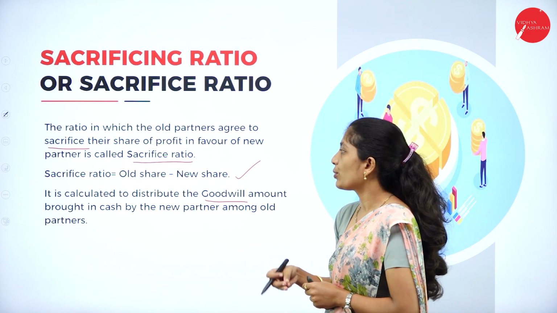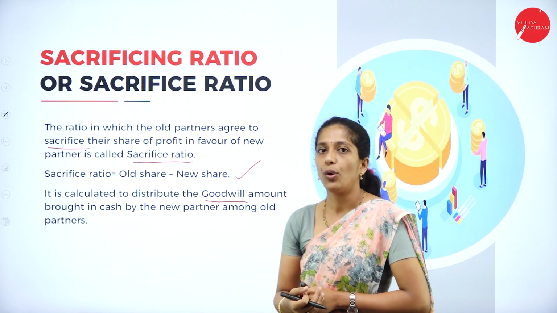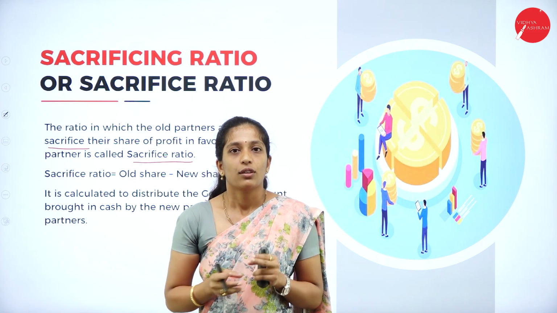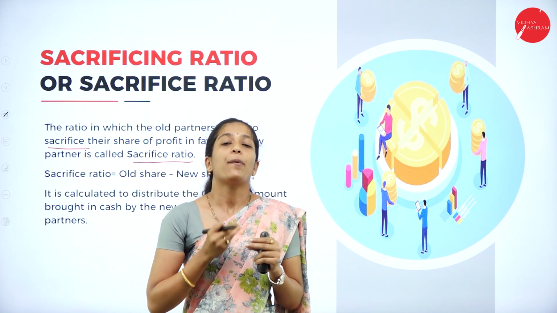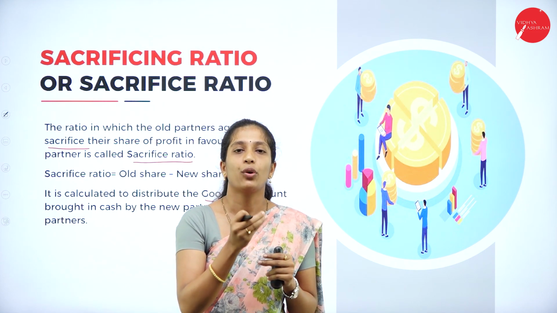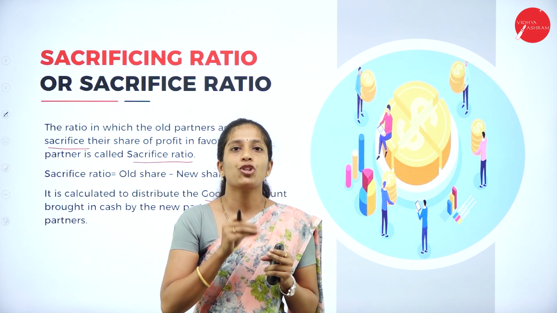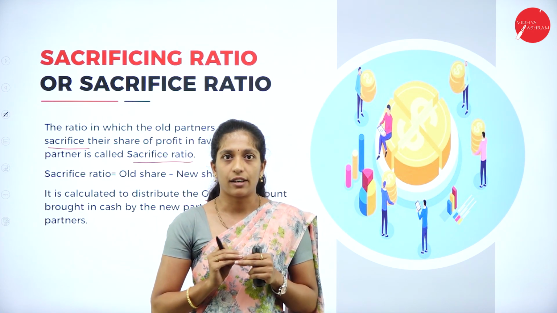It is calculated to distribute the goodwill amount brought in cash by the new partner among the old partners. So totally, what can you say about the sacrifice ratio? The ratio in which the old partners are going to sacrifice their share of profit to the new partner is known as the sacrifice ratio.